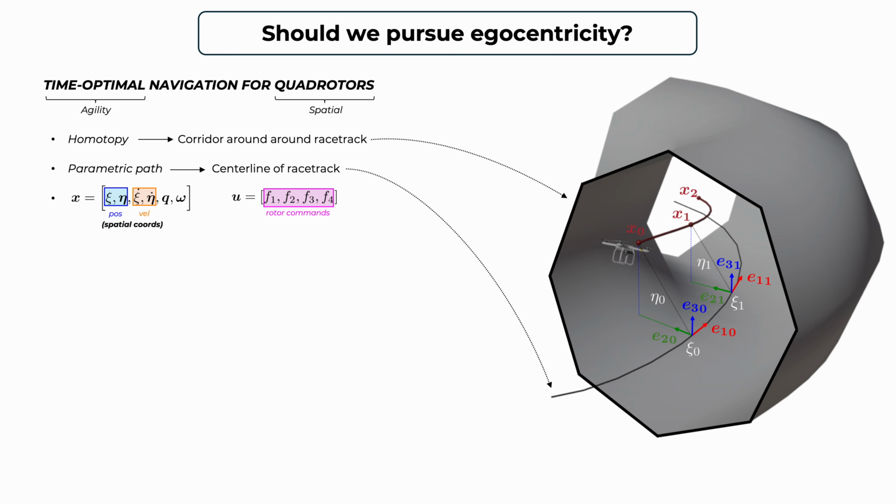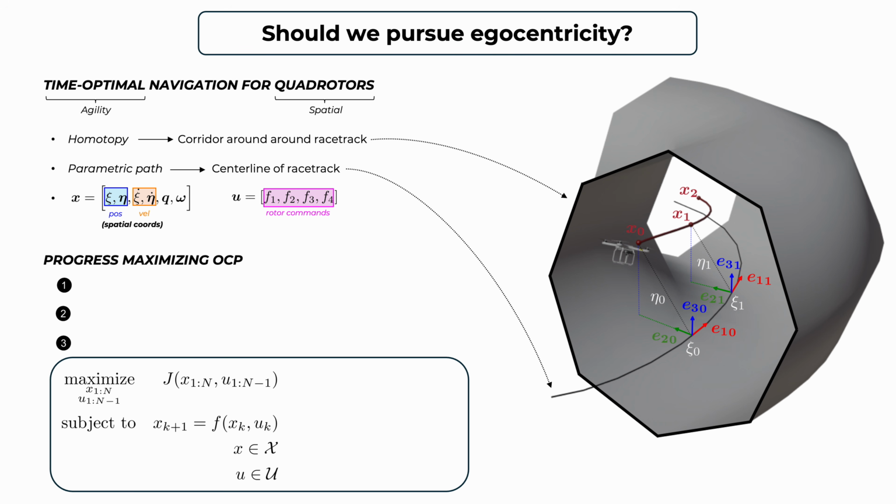This implies that the progress along the path xi and the orthogonal distance to the racetrack are going to be part of our states. By combining all these three components, we end up with an optimal control problem that is very similar to what we proposed at the beginning of the talk.